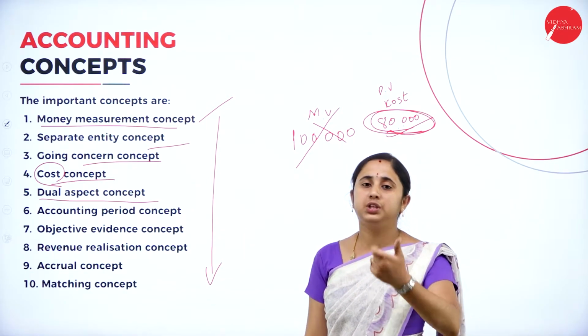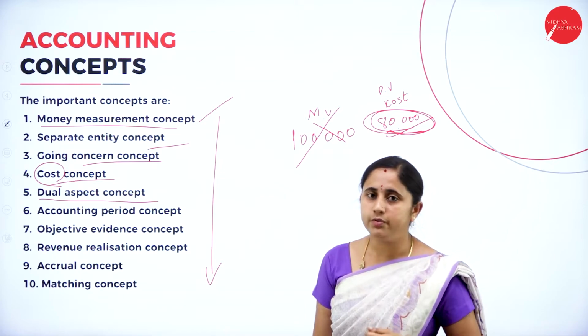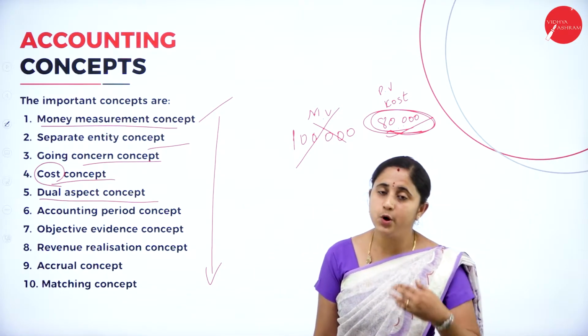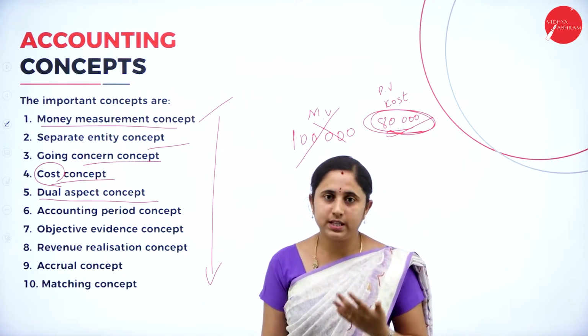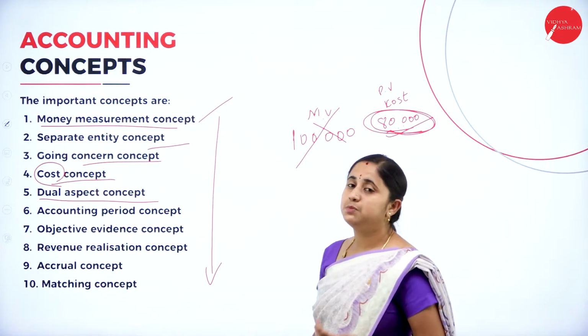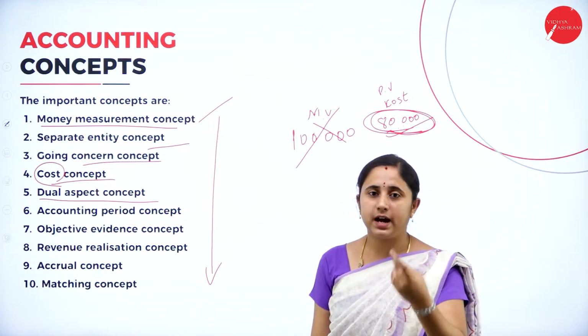You need to record both the receiver and the giver in the books of accounts, so that whenever you want information on from whom you have received or to whom you have sold the goods, you will get it from their books of accounts. So dual aspect means give effect for both the receiver and the giver.